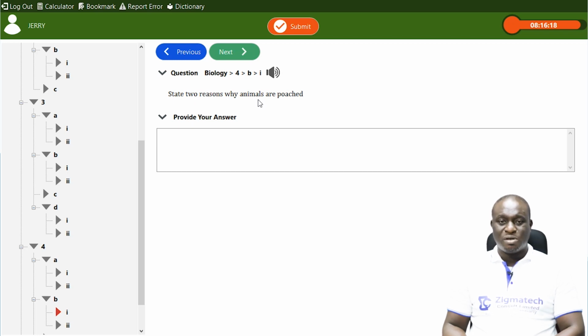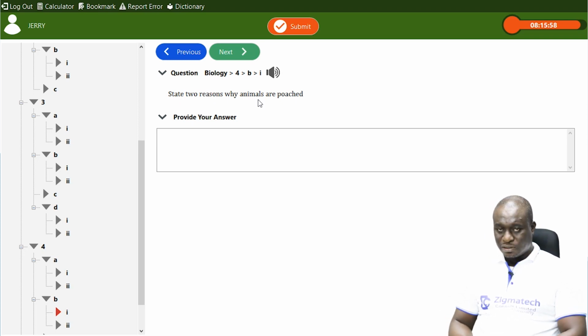They make serious money from it. They sell their body parts like their hoofs, their horns, their hides, which is their skin. They sell it for so much to make money. So these are some of the reasons why people go about carrying out poaching or illegal hunting.